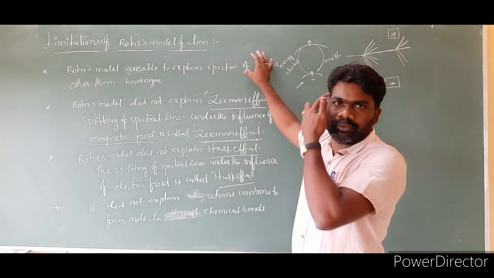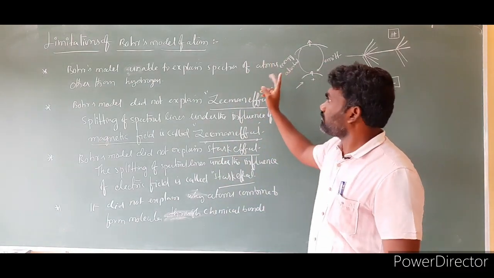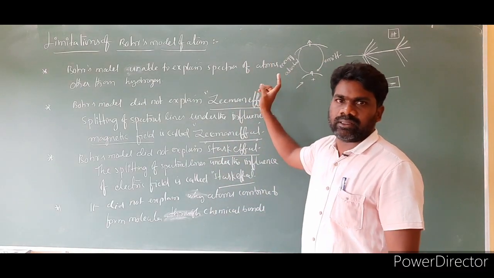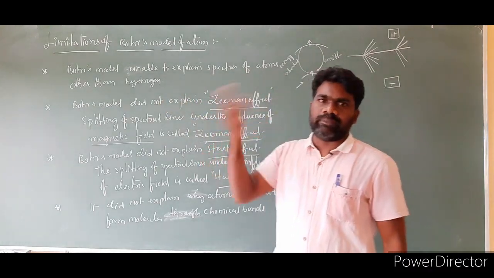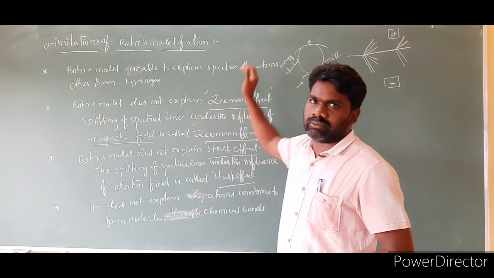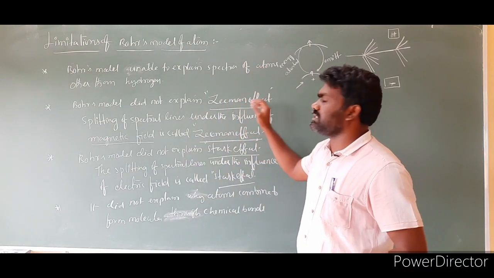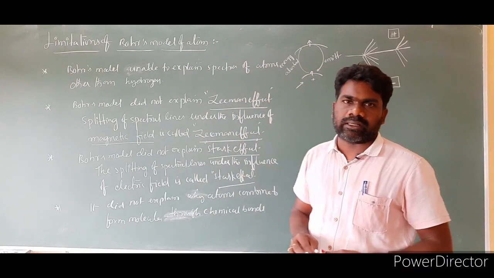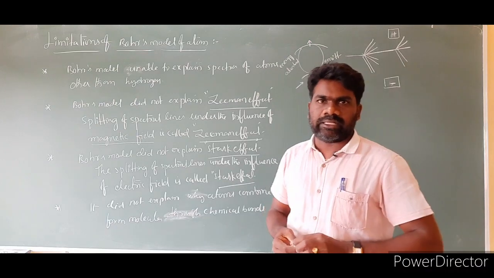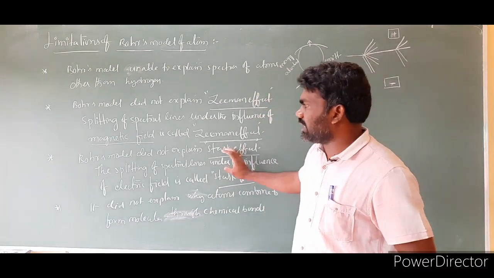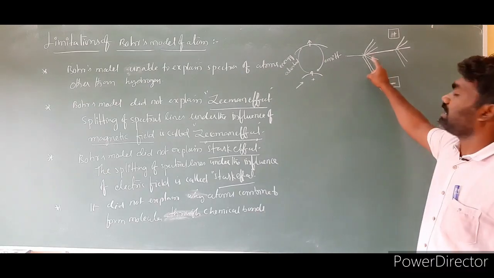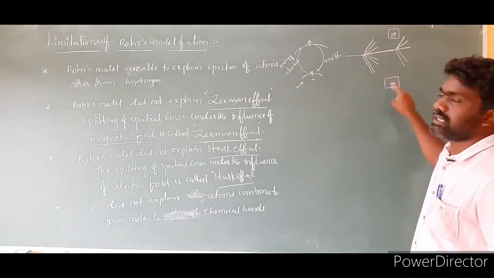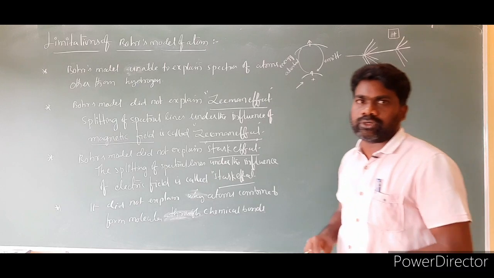First, Bohr's model did not explain the spectra of atoms other than hydrogen, because hydrogen contains one electron, while the remaining elements contain more than one electron, so it is unable to explain. Next, it did not explain the Zeeman effect, that is, the splitting of spectral lines under the influence of a magnetic field. It did not explain the Stark effect, that is, the splitting of a spectral line under the influence of an electric field.